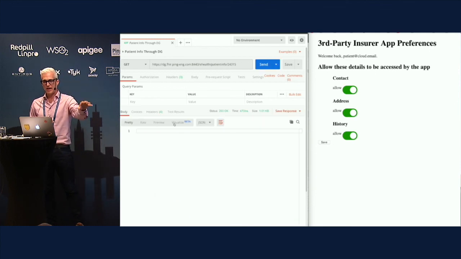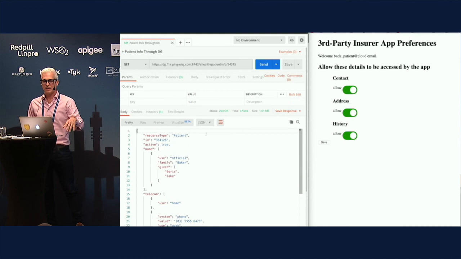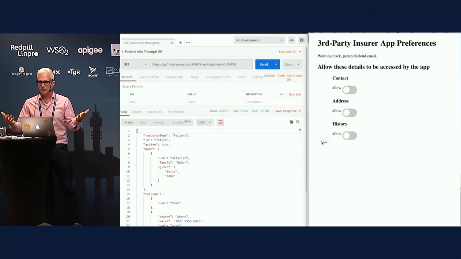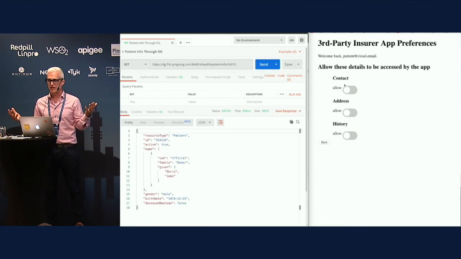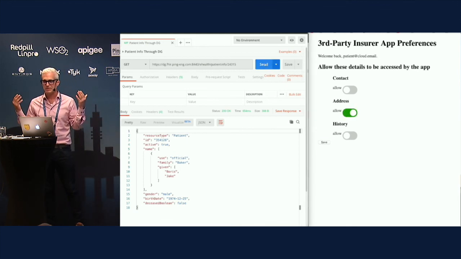On the left side, I've got Postman. I'm calling my API, and this is what my API call looks like. Same API as before. As a user, I changed those preferences. I don't want to allow any of these three details here. You can see on the left side, if I make another API call, this information is gone, and that is happening in real time.